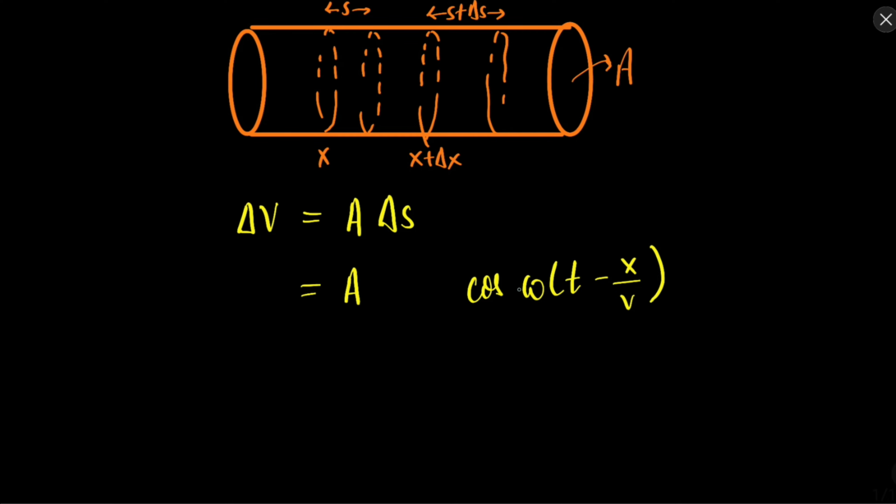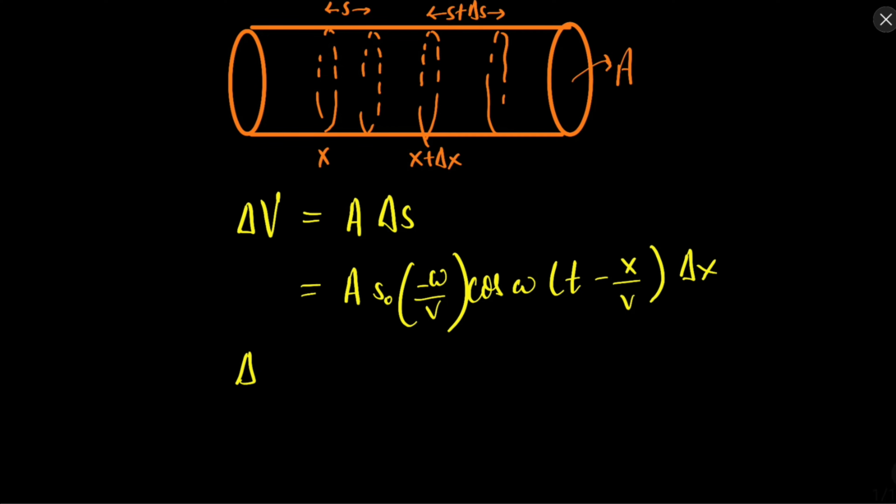Now when we differentiate, there will be this term s naught, which is the amplitude, and we are differentiating with respect to t, so there will be this omega and v also, which will remain. So minus omega upon v will remain, and here del x will be there. So this will be the change in the volume, the increase in the volume.